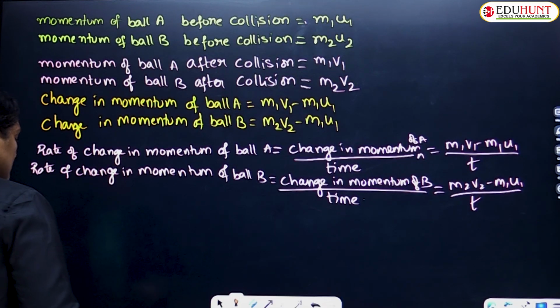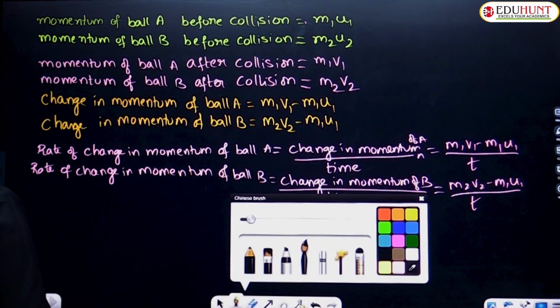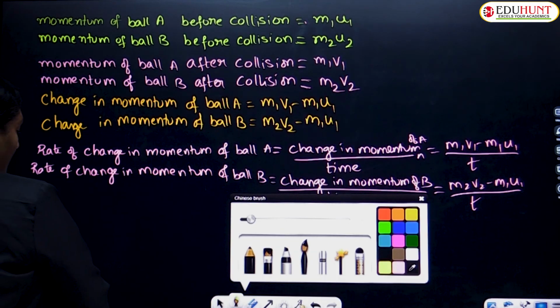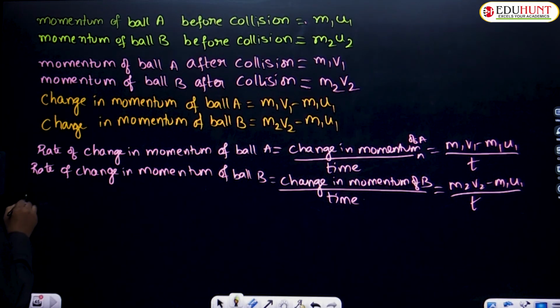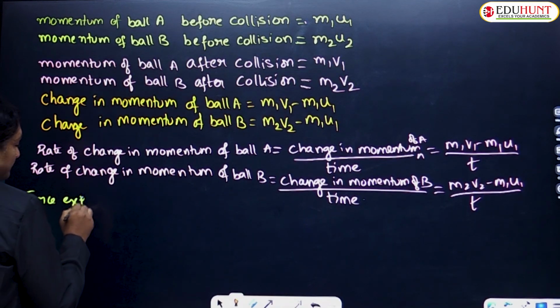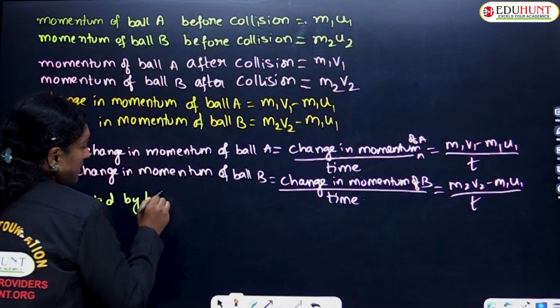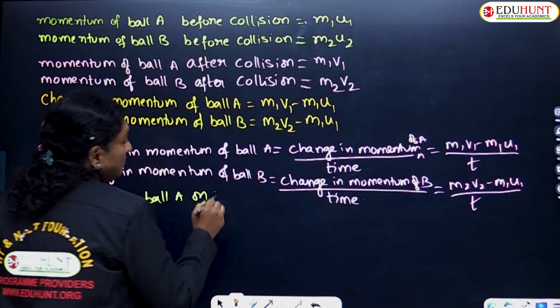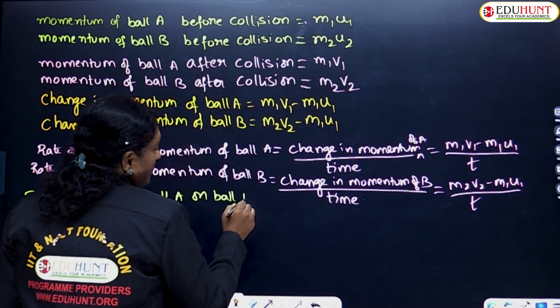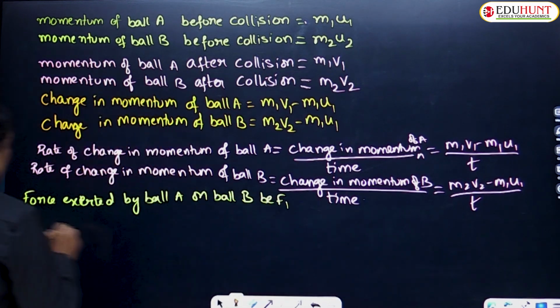So the force exerted, let us suppose that the force exerted by ball A on ball B, let us name this as F1.